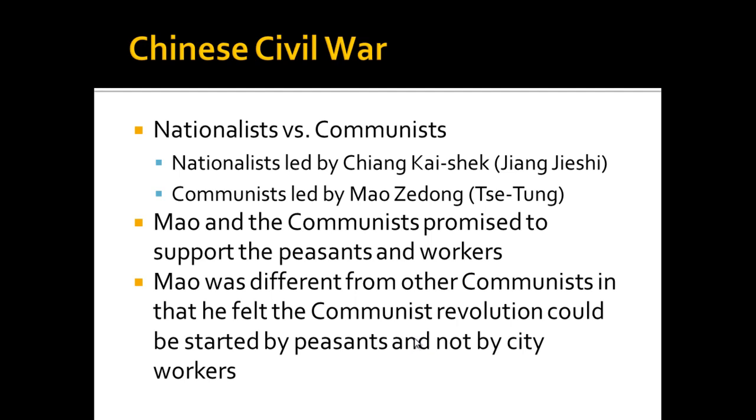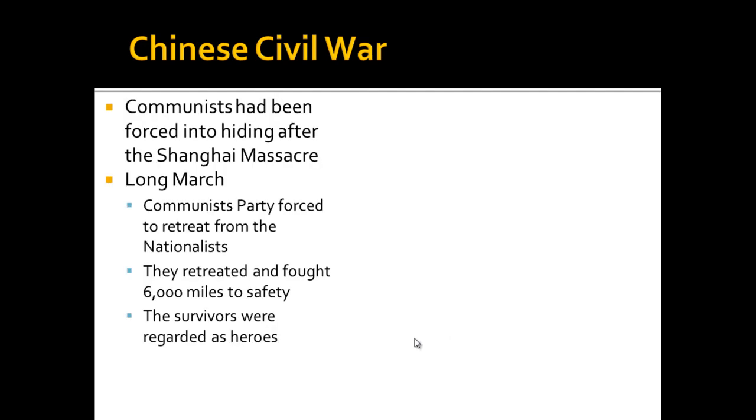Don't get confused. So Mao and the communists promised to support the peasants and the workers, and unlike what we saw in Russia during the Communist Revolution, Mao is not trying to get industrial workers to start the revolution, but rather peasants. Rural agrarian peasants, he believes, can be the ones to lead this revolution and be the difference in making his Communist Party successful. So after the Shanghai Massacre, the communists are forced to basically run away and retreat